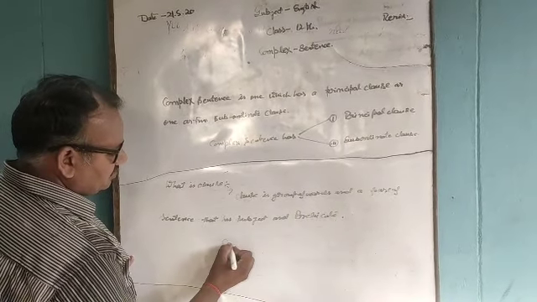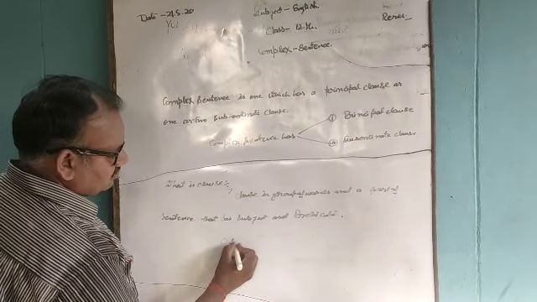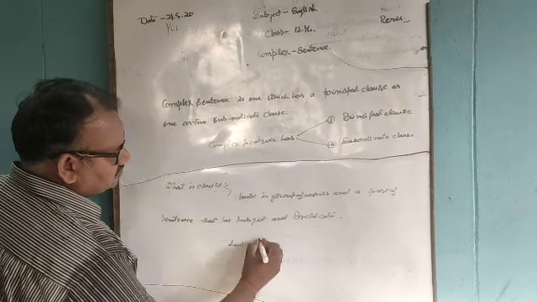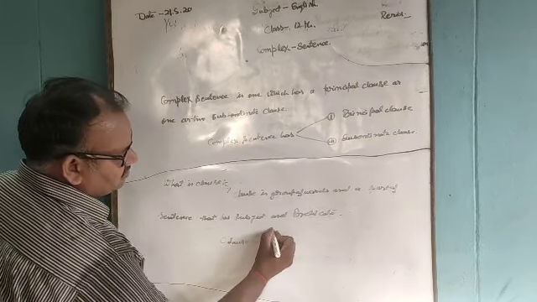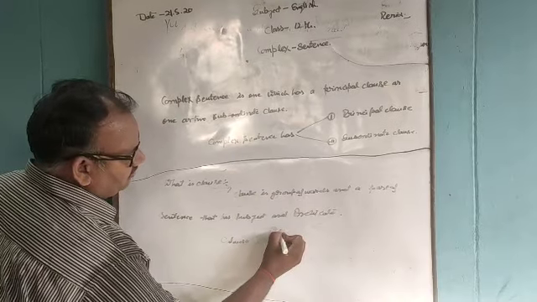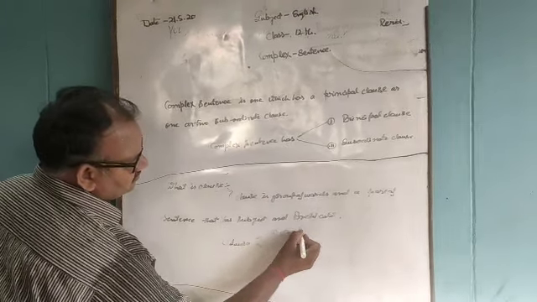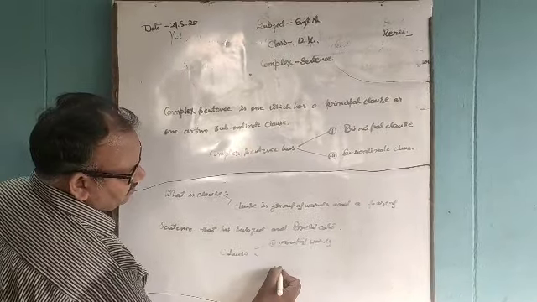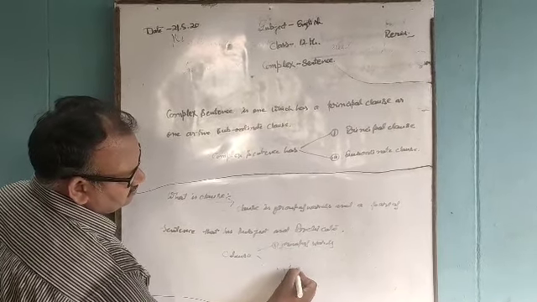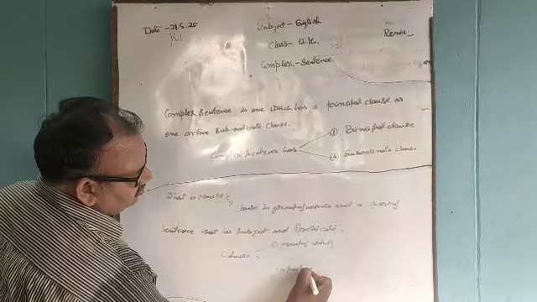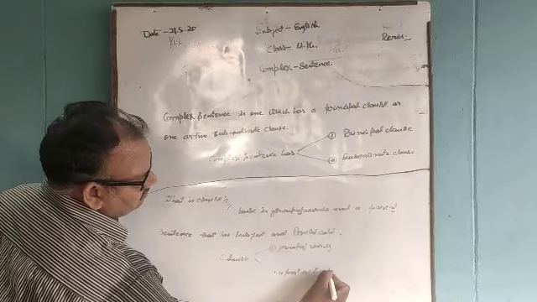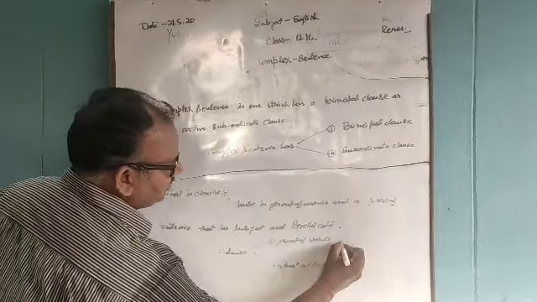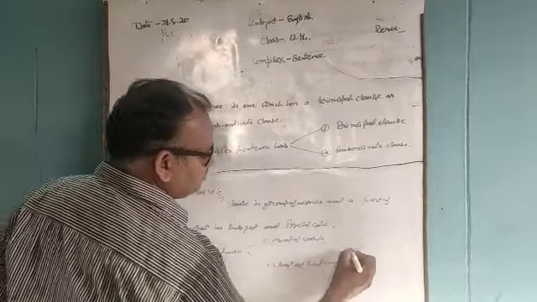You can say that clause is a group of words and a part of sentence that has subject and predicate.